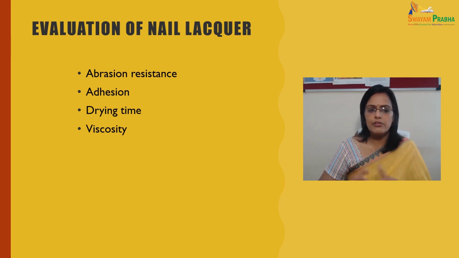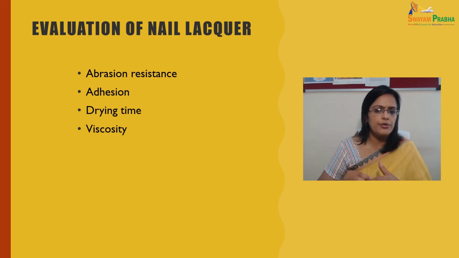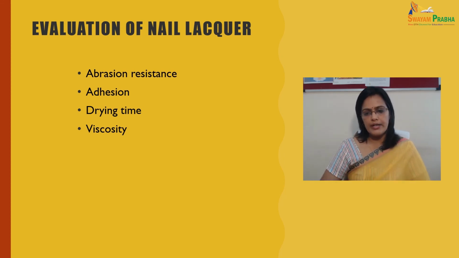So I'll tell you about adhesion. In this case, the coating of the lacquer is applied and this coating is scribed with a blade. A cut is made half inch wide and half inch high. A piece of cellophane tape is laid over the surface of the coating. The tape is then pulled and removed rapidly. The percentage of coating material removed is an indication of nail lacquer adhesion.